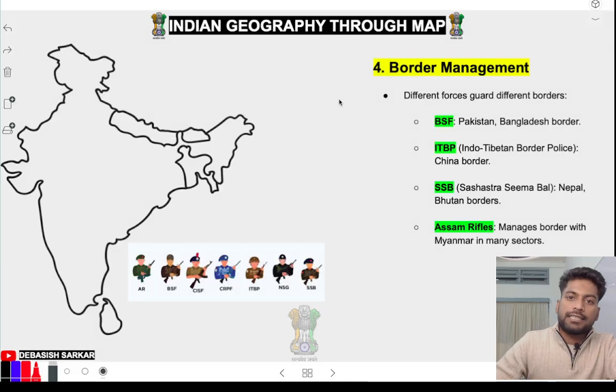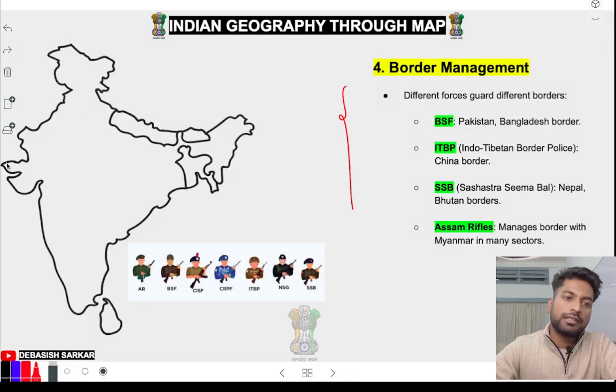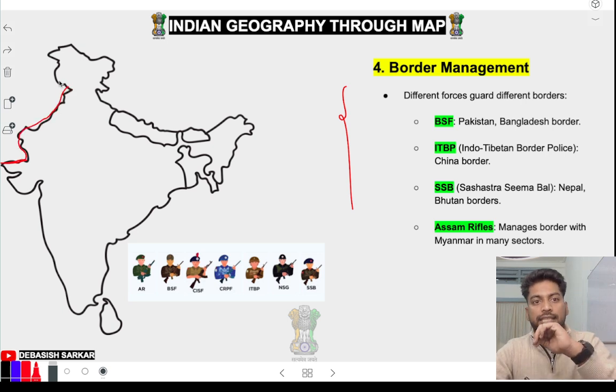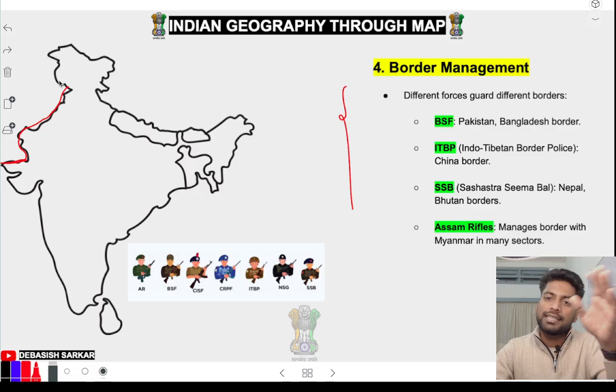Okay, now border management. देखो, you have this border, so you need forces there. Don't think that the Indian Army guards the border. नहीं, ऐसा नहीं होता है. We have some forces. Okay, the Indian Army is there, but the primary work of guarding the border is done by CAPF, Central Armed Police Forces, and this border is guarded by BSF, and this border is also guarded by BSF.